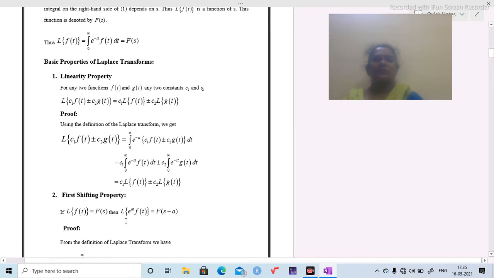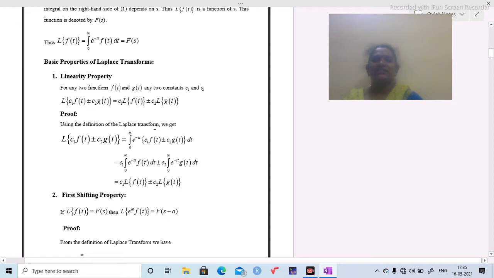Now I am going to prove the basic properties of Laplace transforms. Linear property. For any two functions f(t) and g(t) and any two constants c1 and c2, L{c1 f(t) ± c2 g(t)} = c1 L{f(t)} ± c2 L{g(t)}.